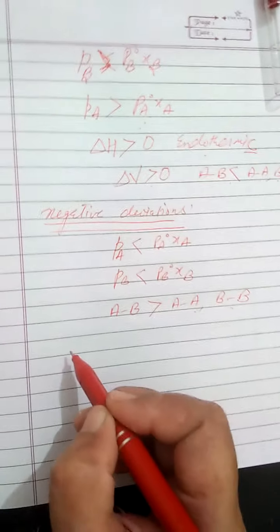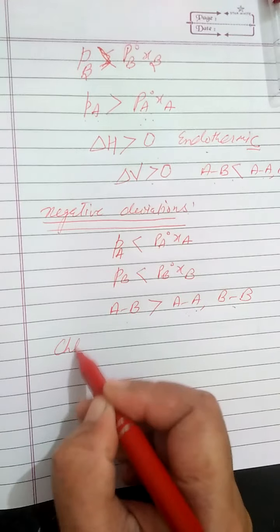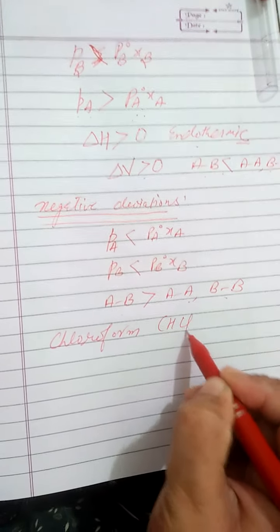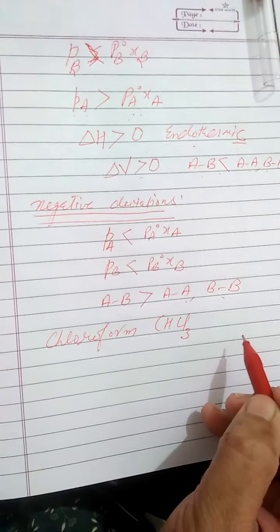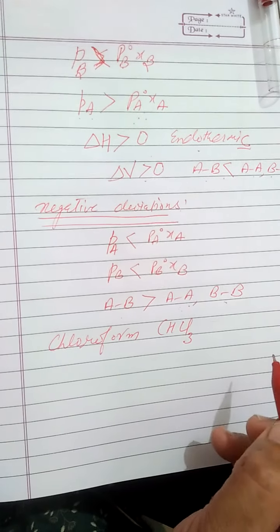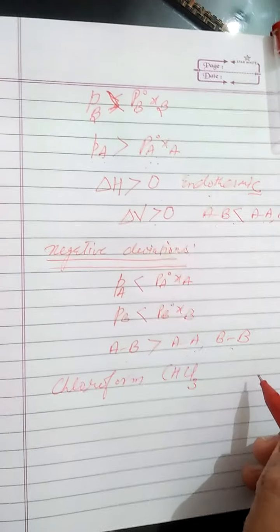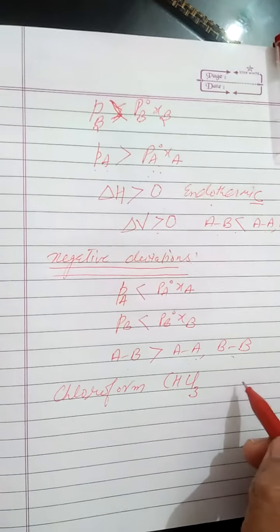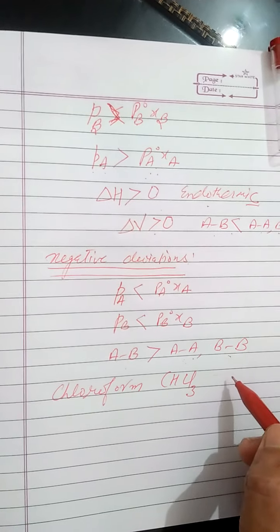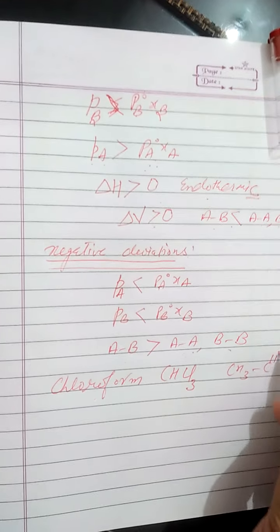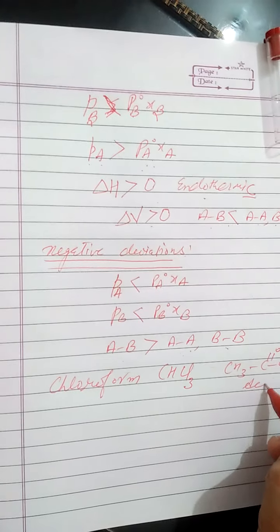So for example, we can take the case of chloroform, CHCl3. You have heard about this? There is no hydrogen bonding present in chloroform, because it has a tetrahedral structure. And next we will talk about chloroform and acetone, that is CH3 C double bond O CH3.